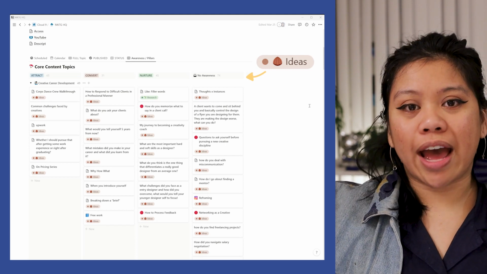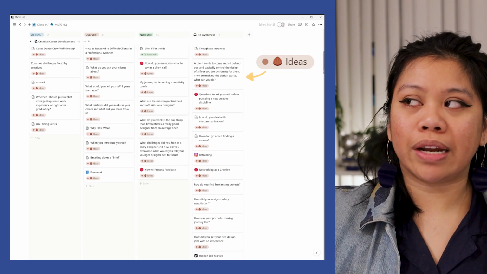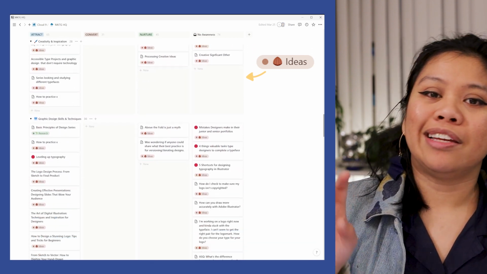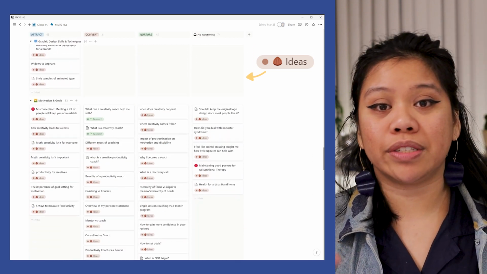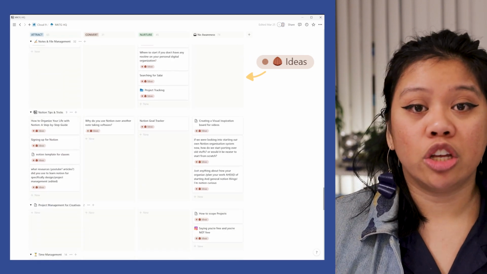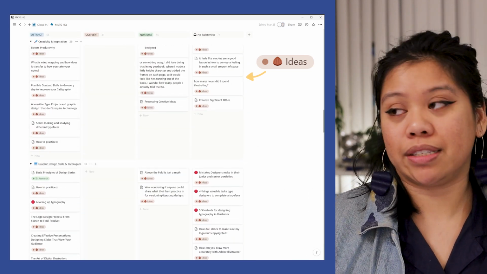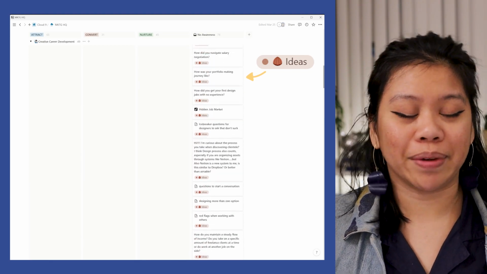One of the big cons with this system is that instead of pulling from the list of existing ideas that I had, I started adding in ideas throughout the quarter, so I never really budged on the ideas that were sitting in there. So I even had to hide a lot of the views that I created because there were just too many ideas of videos that I didn't even look at because I was coming up with new ideas all the time. So I had to get rid of a lot of the different views so I wouldn't be so overwhelmed with the amount of ideas that I had.